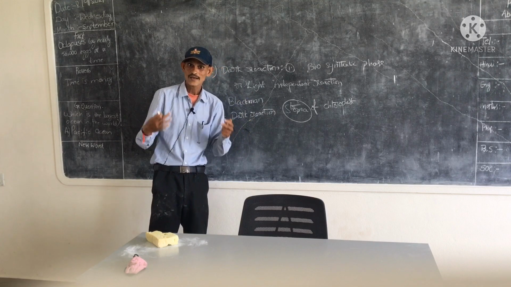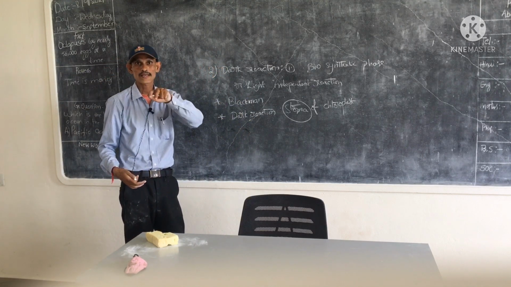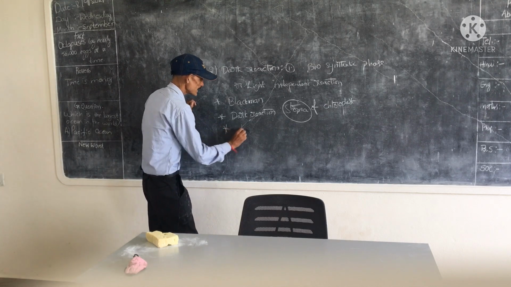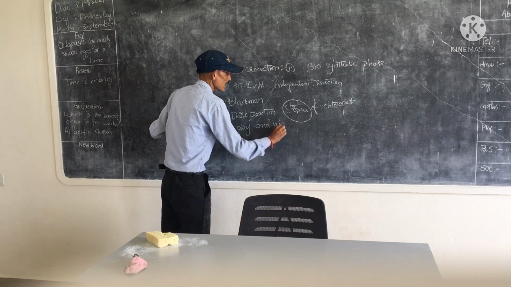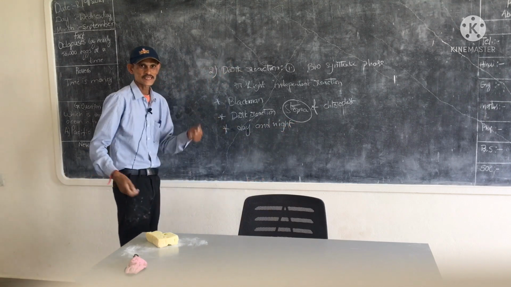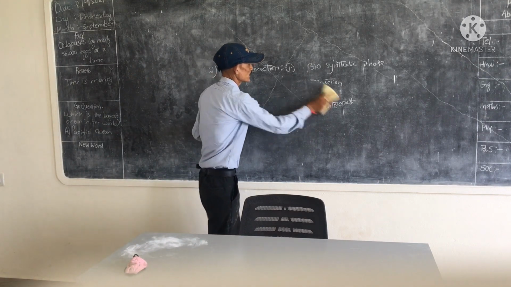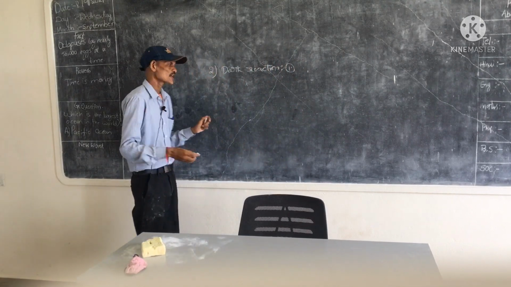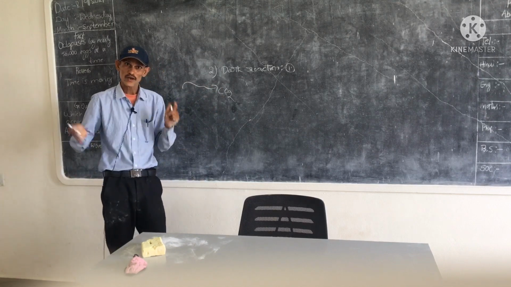Dark reaction occurs not only in dark, but also in the presence of sunlight. So we can observe dark reaction in daytime and night time. Dark reaction can occur in day and night. Next, carbon dioxide enters into the dark reaction. For example, this is the carbon dioxide.